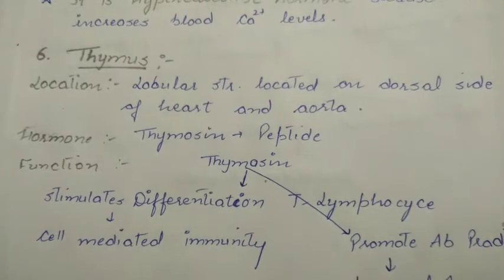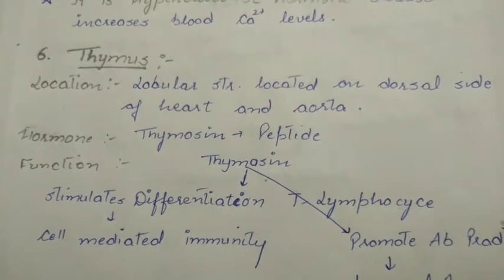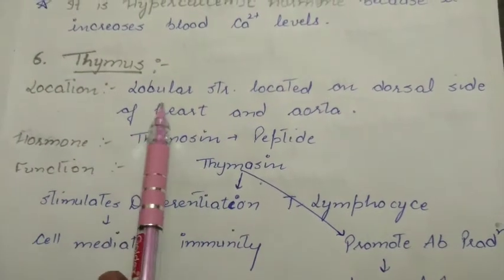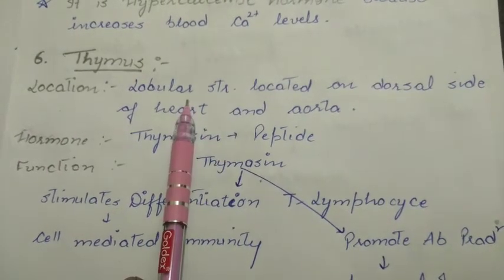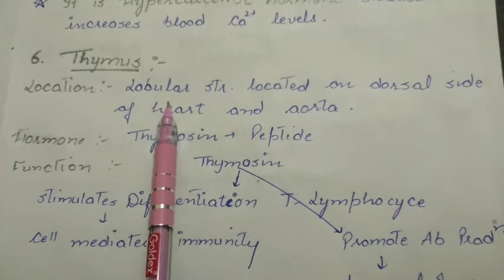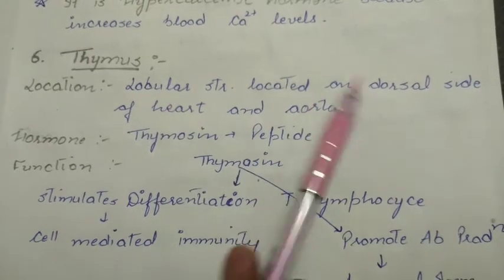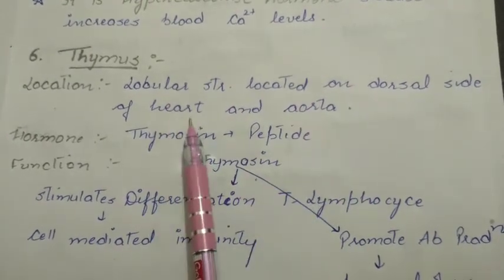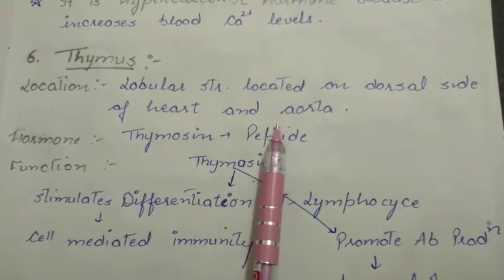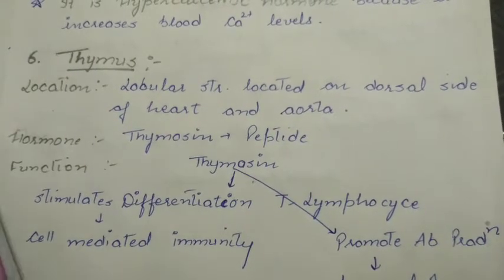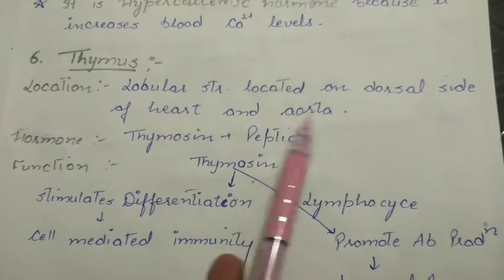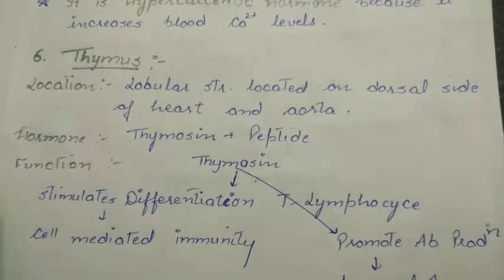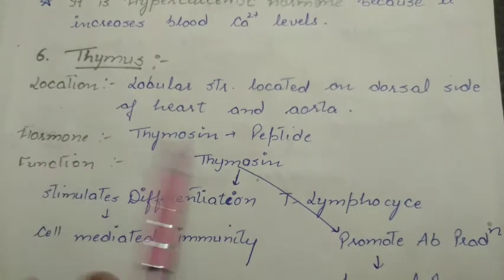Our next gland is the thymus. Thymus is a lobular structure. Lobular means it comprises lobes that are present on the dorsal side of the heart and aorta. It means the thymus gland is present on the chest side of the heart and the aorta. Okay. It secretes a single hormone, that is thymosin.